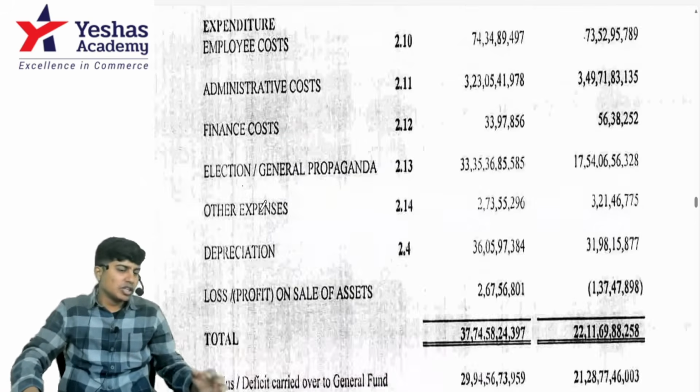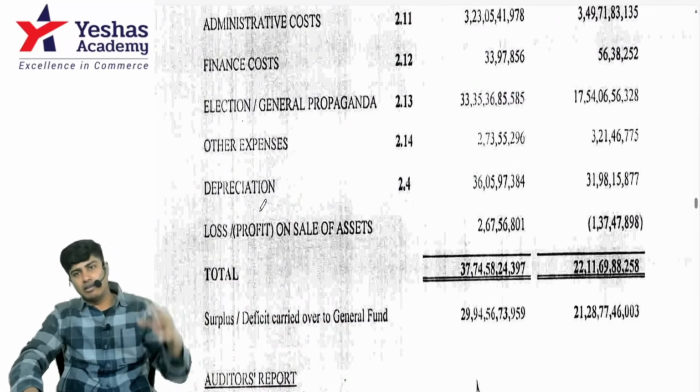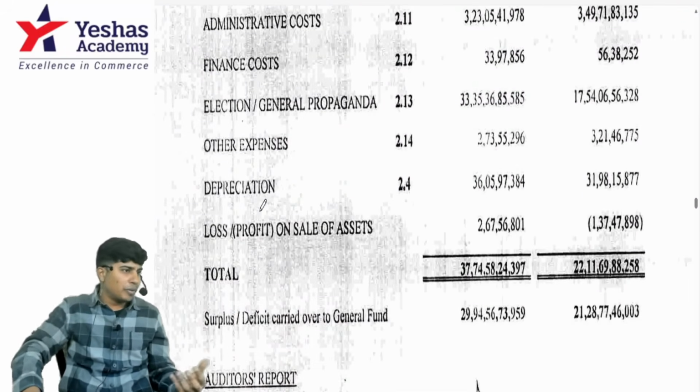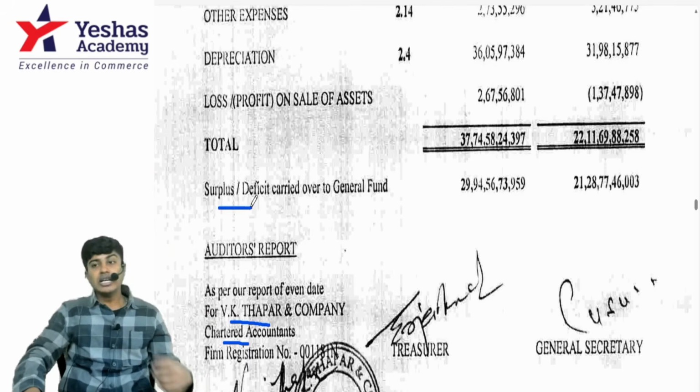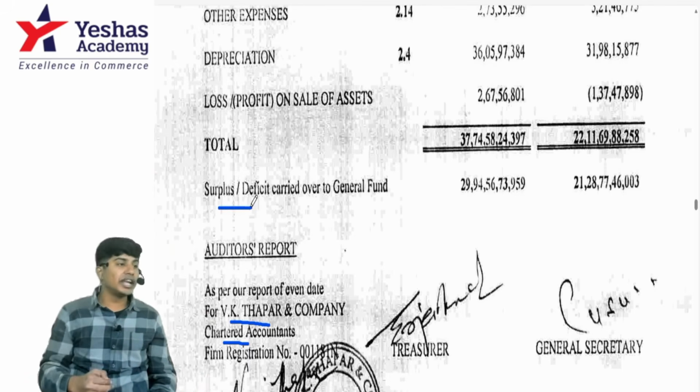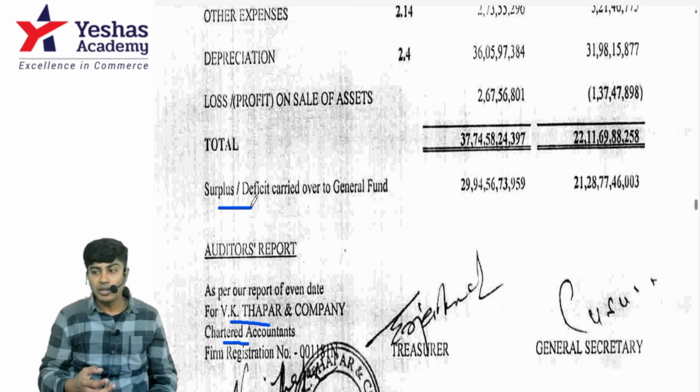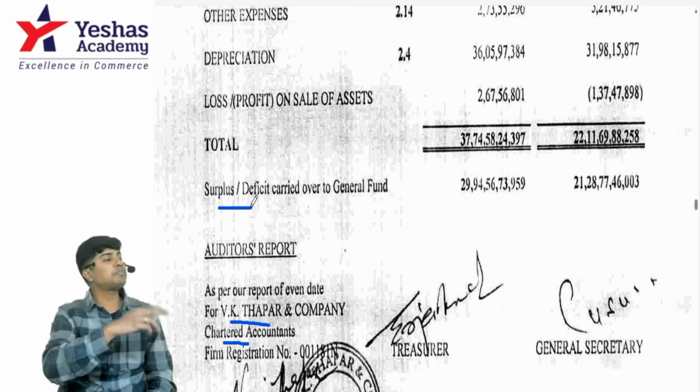Understood? Let's see. The important points that you need to notice: in accounting that you do for a sole proprietor or a company, you make profit or loss. Here you call it surplus or deficit. Surplus is the excess of income over expense. Deficit is the excess of expense over income.